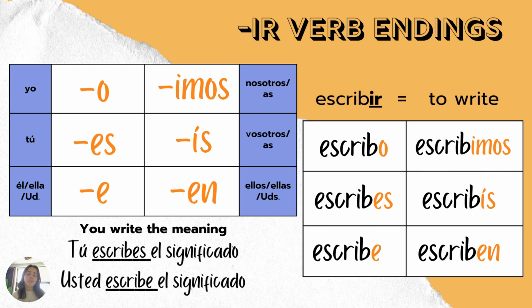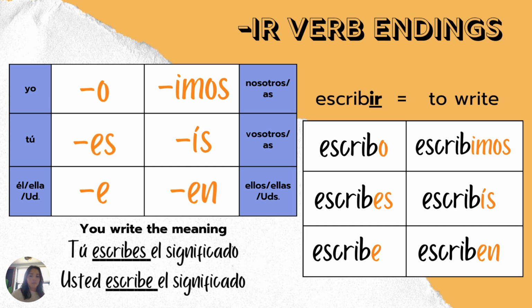This is the last type of verb. You have the IR verb endings. They look almost exactly the same as the ER verb endings, but there are two forms that are not the same. You have the nosotros form, which is imos, I-M-O-S, and the vosotros form, which is ís, just I-S, with an accent on that I.